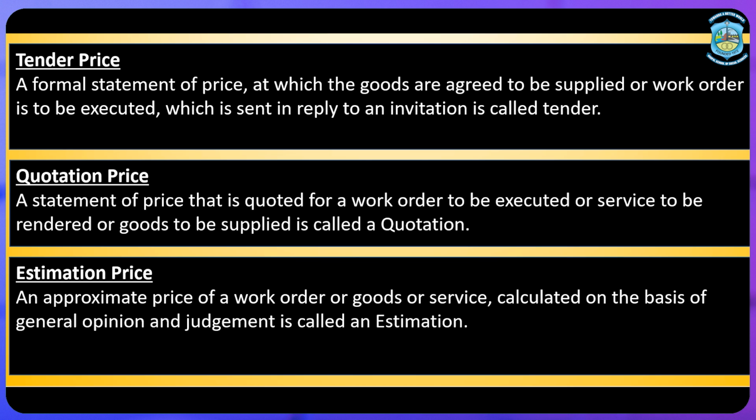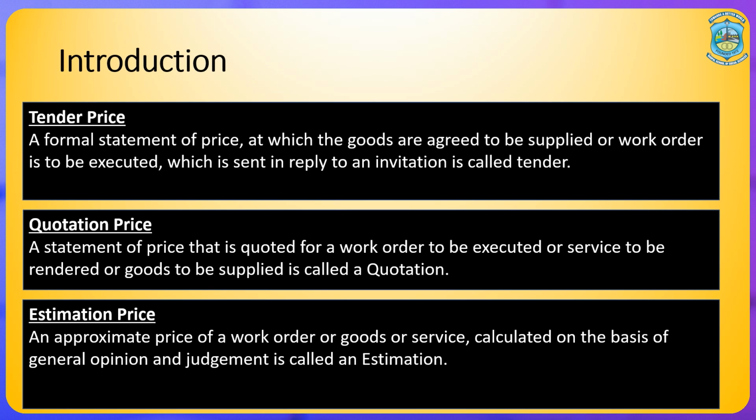We are not claiming that we are going to produce that article at the same price. There might be some changes in the estimation price. So, this is all about tender price, quotation price and estimation price.